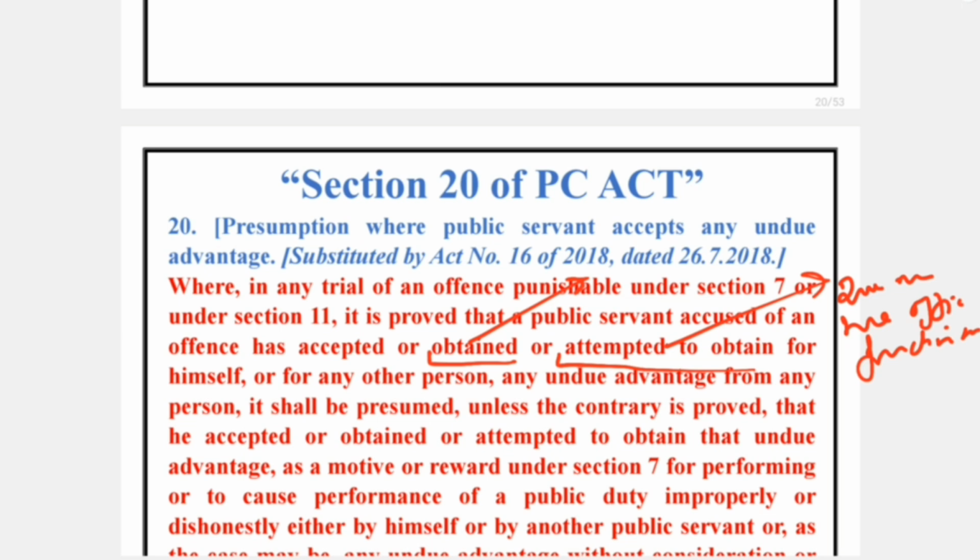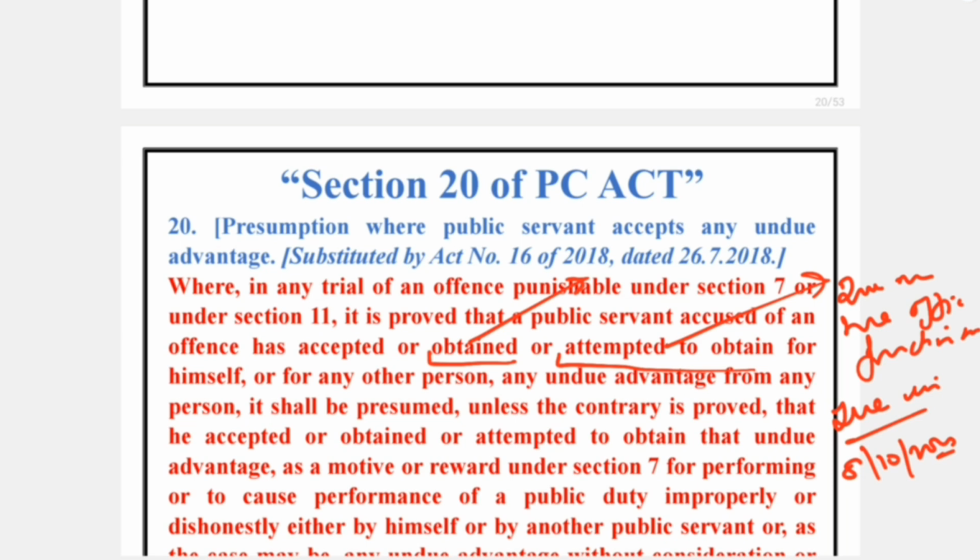If there is no compliance of section 17A of the PC Act, in that scenario the proceedings vitiate and are liable to be quashed. The said view is approved by the Honorable Rajasthan High Court in an important judgment titled Rani Dahan versus State of Rajasthan, judgment date 8th of October 2024. Apart from that, we have judgments of the Honorable Delhi High Court, the Honorable Karnataka High Court and the Honorable Supreme Court on that point as well.